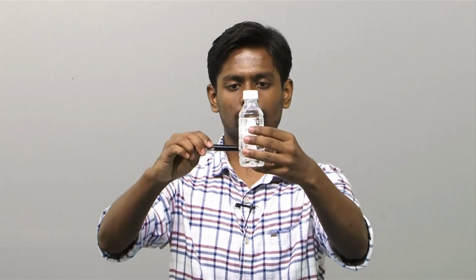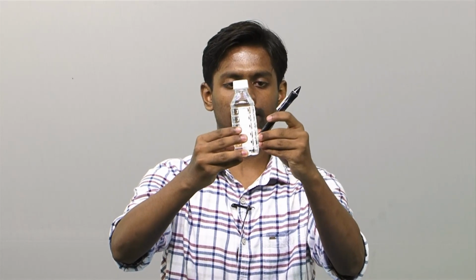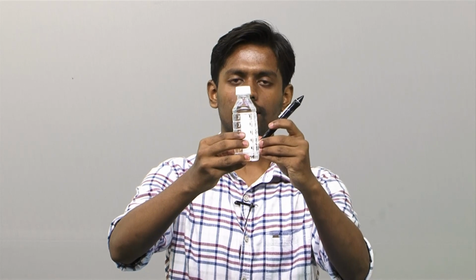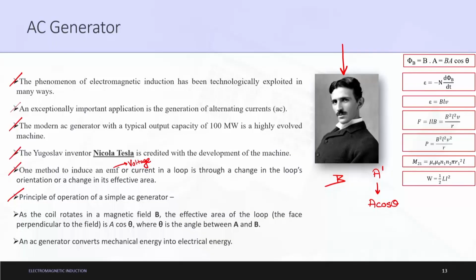But if it is at a different position, let us say the area is like this, then the direction of the area vector will be like this. Let us say it is 45 degrees, then the value of cos theta is 1 by root 2, and hence we will get a different value of flux. So, this is the only principle involved. With the rotation, with the change in the loop's orientation, there will be a production of current.